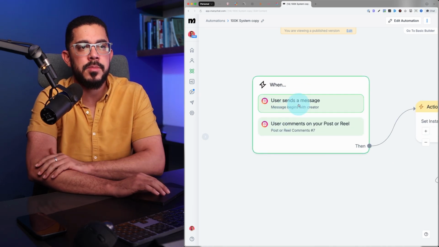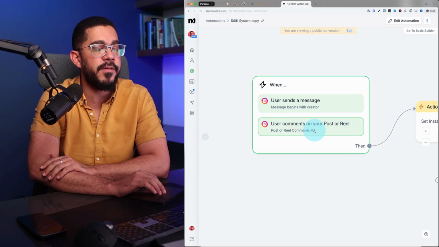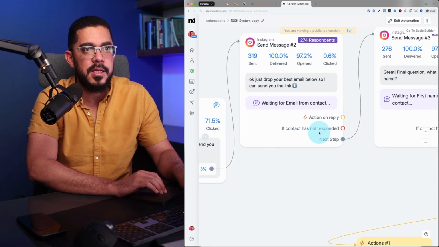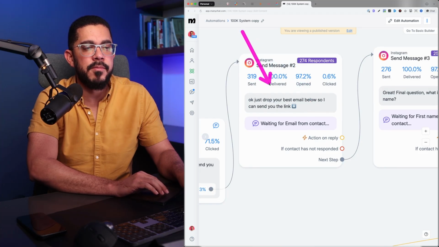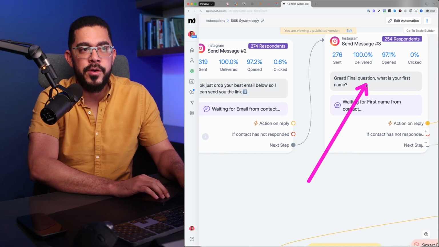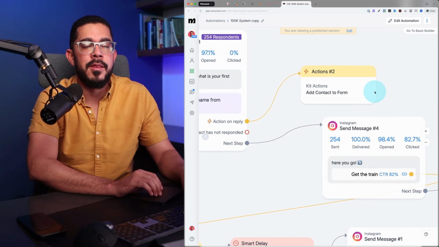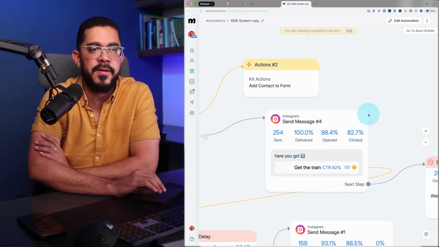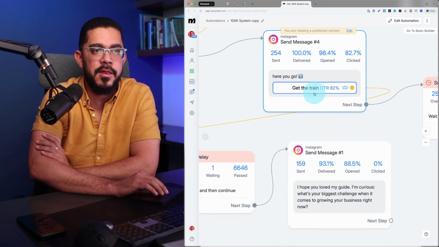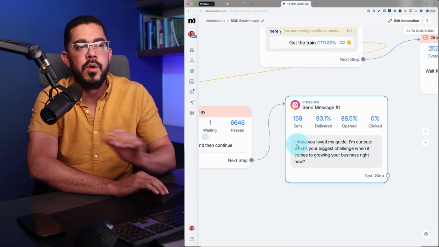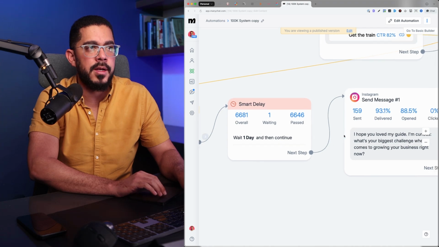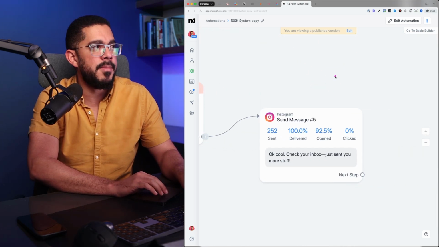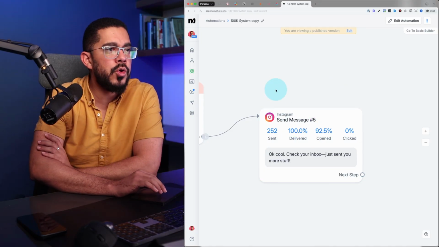When a user sends me a specific message or comments a specific word, then send this message. And if they click this yes button, then the automation will automatically ask them for their email and then for their name. Once they do that, the automation will trigger this specific step and will send them access to the specific guide, training, or product. And if they click this button right here, they get this message 1 day after, as you can see right there. And finally, 10 seconds after doing all of these steps, the automation automatically sends them this specific message. Now, how do you create something like this?